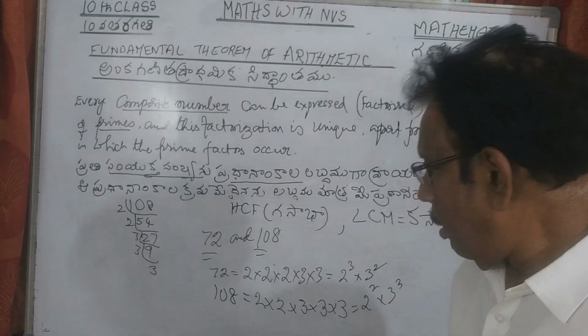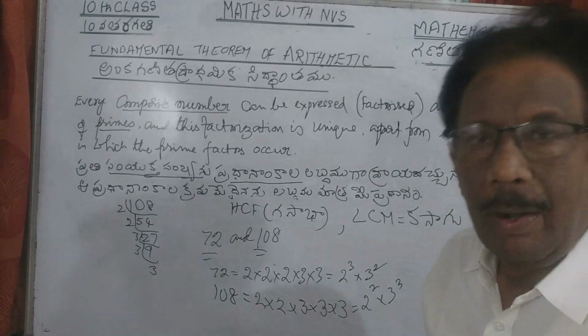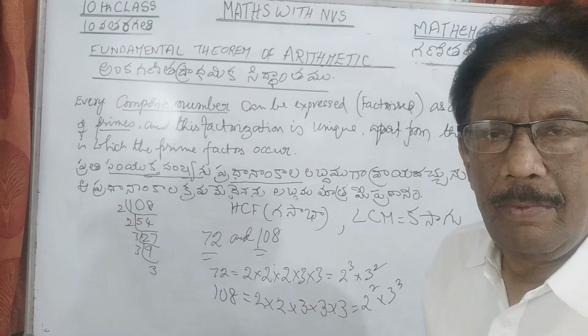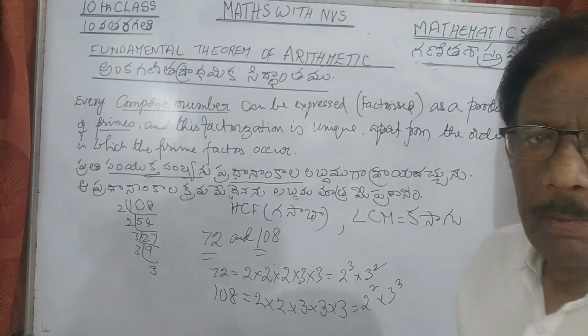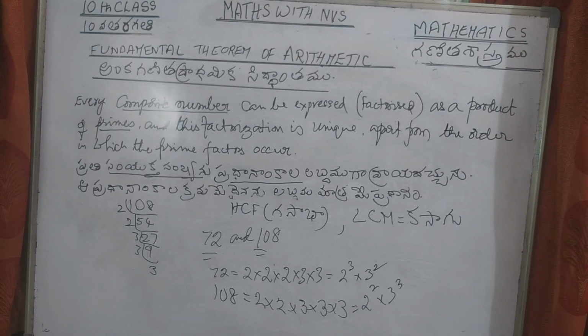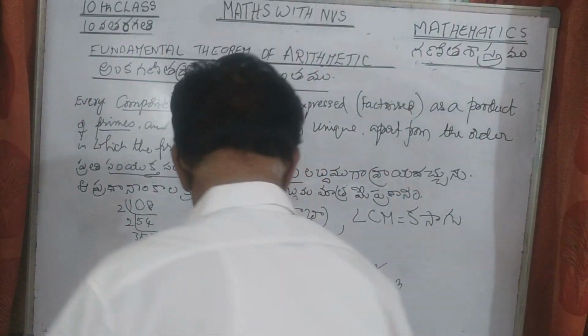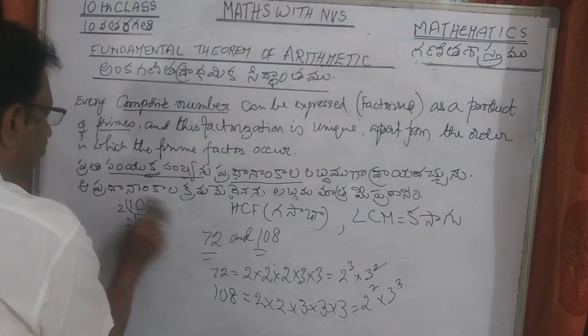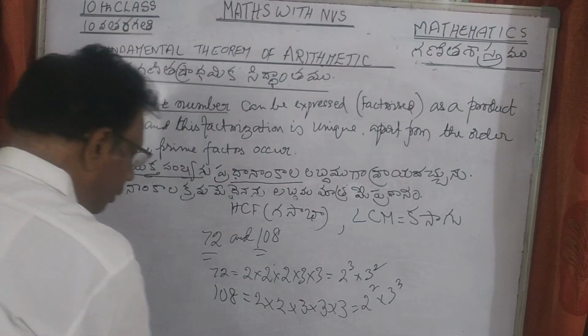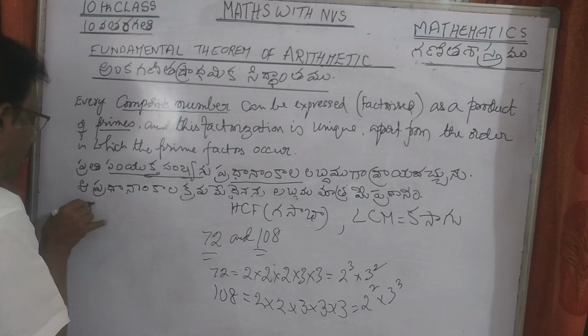Now, where is LCM and where is HCF? To find the HCF, first find the HCF. See here, one rule you must note.